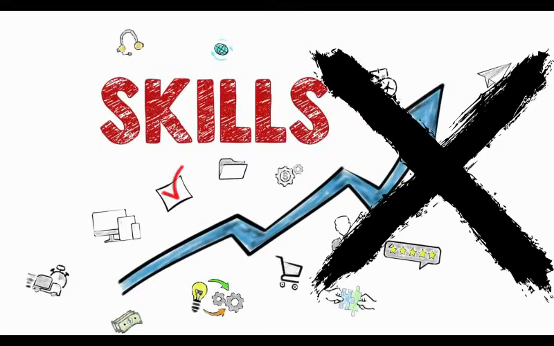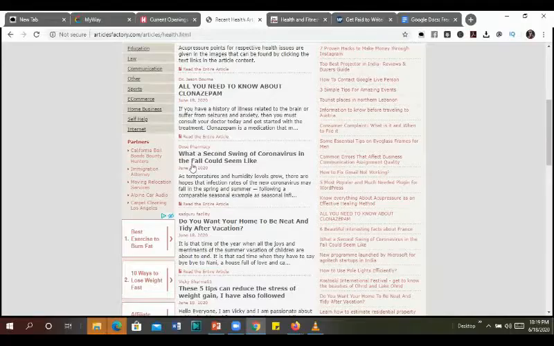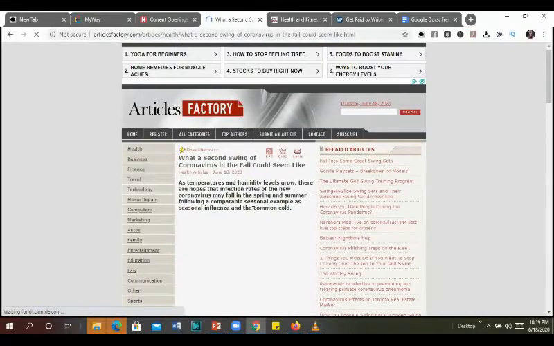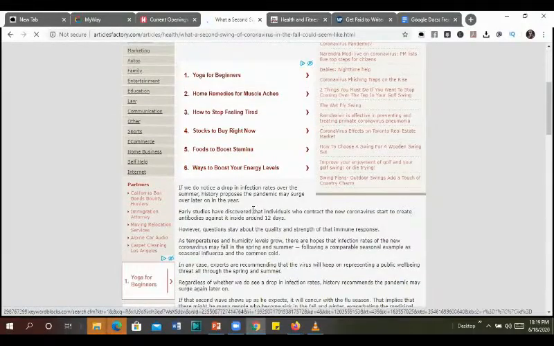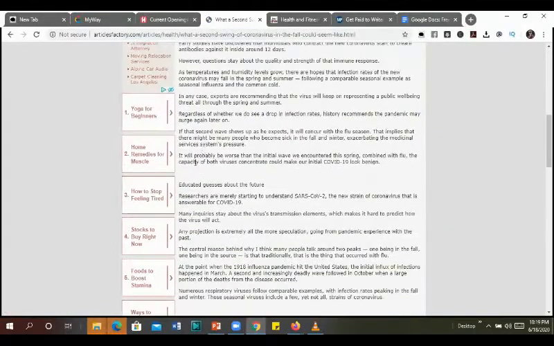All you need to know about what a second swing of coronavirus in the fall could seem like, right? As soon as you click here, this is an article that guides you, showing you all these things, and all you can do is come and take a look at this article.